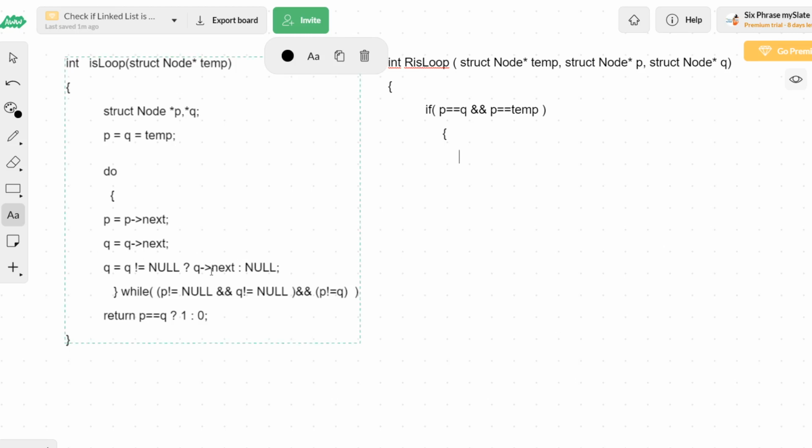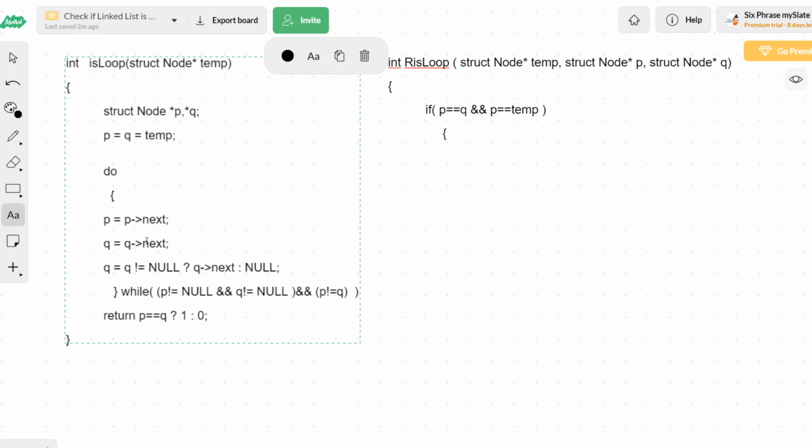Okay, fine. How to do these three steps here in the recursive code? I'm going to write a ternary condition here. I'll tell you what I'm going to write. First of all, I will check: after moving Q to Q of next and then checking Q not equal to null, why can't I directly check whether Q of next is not equal to null?